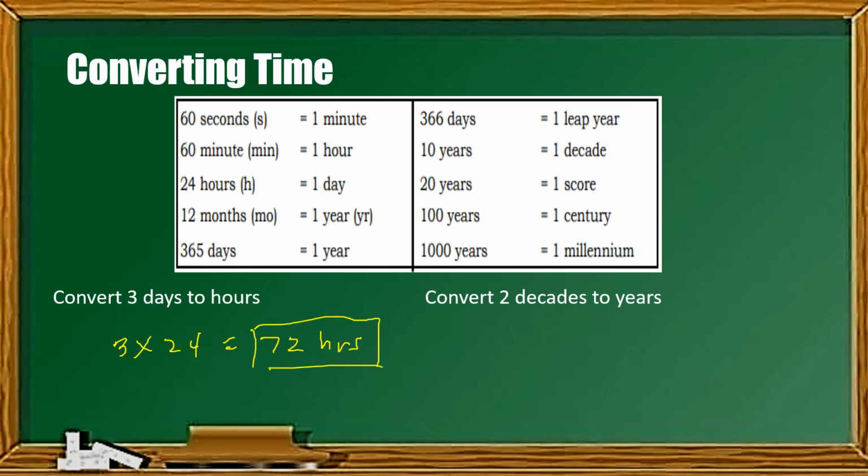Next one is to convert 2 decades to years. So tignan lang natin kung ilang taon meron sa isang decade. So in this case, meron tayong 10 years in 1 decade. So therefore, we're going to multiply 2 by 10 and that is equivalent to 20 years. So, ang 2 decades ay equal sa 20 years. So, yan lang. Ganyan lang kasimple yung pagko-convert natin. Tingnan lang natin yung table natin para makapag-convert tayo.